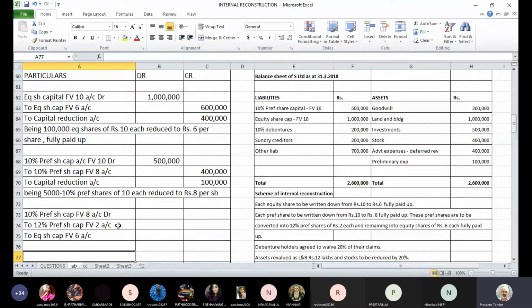This 4 lakhs rupees is entirely debited here. We have 50,000 shares. So 50,000 into 2 rupees, so 1 lakh.